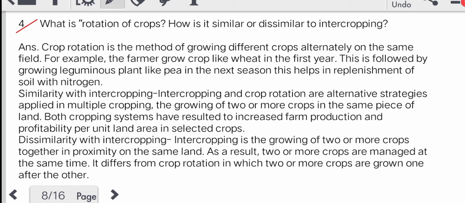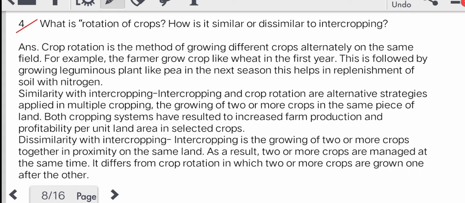Answer: crop rotation is the method of growing different crops alternately on the same field. For example, the farmer grows a crop like wheat in the first year. This is followed by growing a leguminous plant like pea in the next season. This helps in replenishment of soil with nitrogen.